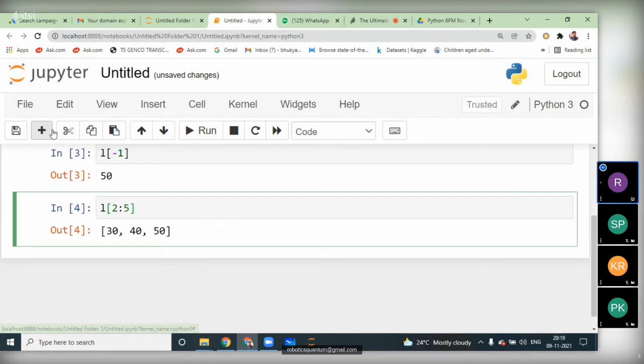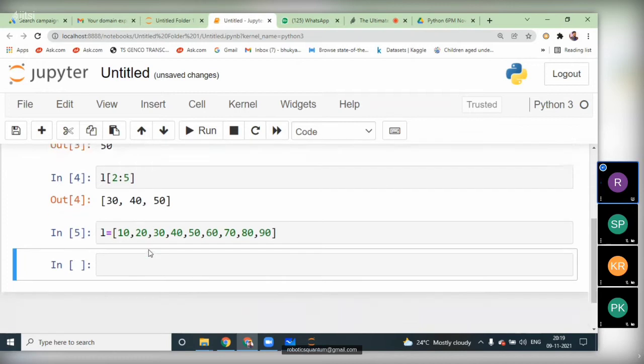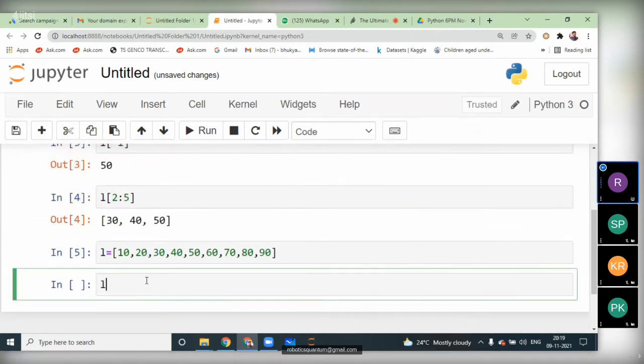Okay, so when you give that step value, L equal to 10 comma 20 comma 30 comma 40 comma 50 comma 60 comma 70 comma 80 comma 90. When executed, I just run that code and I'm going to apply step value.